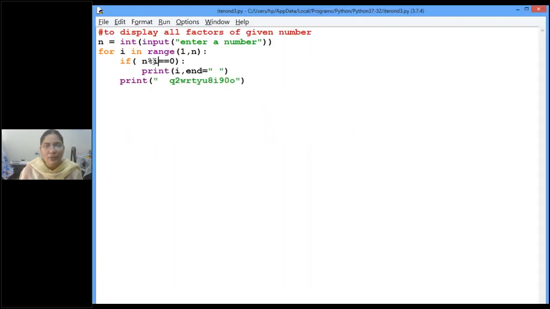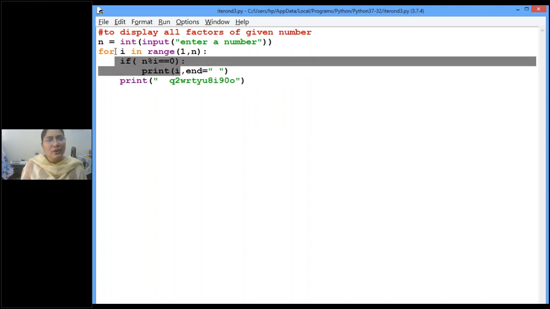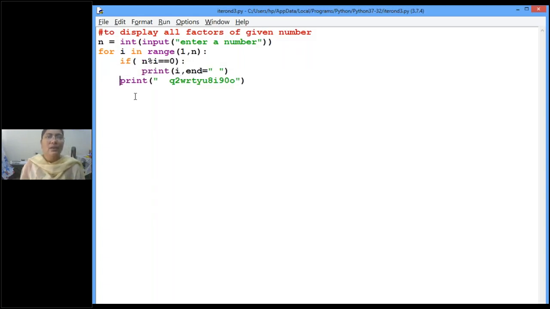As long as the n value is divisible by that i value, that i value separated by a space will be displayed. First time, 1 is a factor, so it is displayed followed by a space. After that, it comes to this print statement and executes. Next i value will be 2. Is 15 divisible by 2? No. So this condition fails. But it cannot immediately go to the next iteration; it will execute the next statement in the loop. Is it clear, children? This is how a for loop works. Any doubt here?